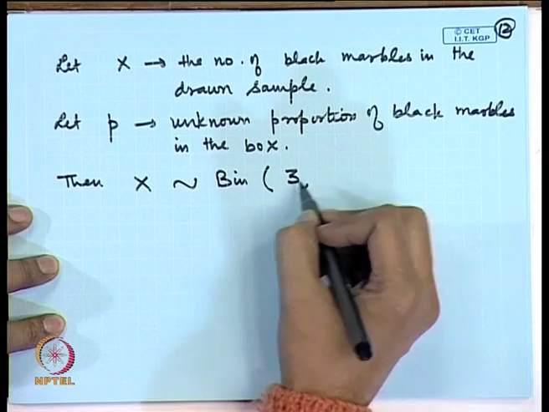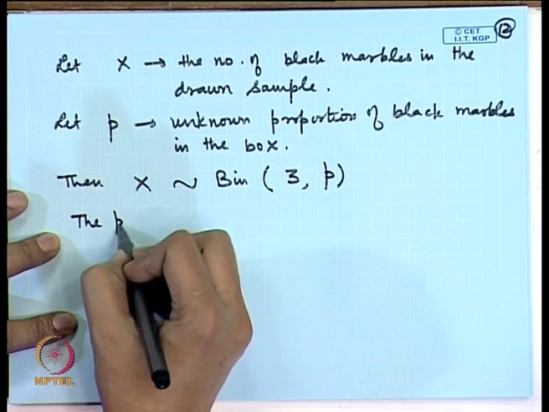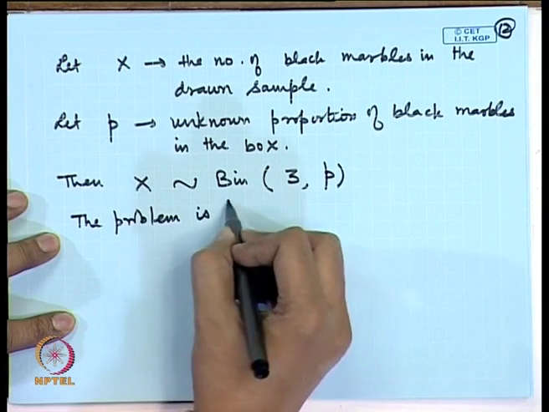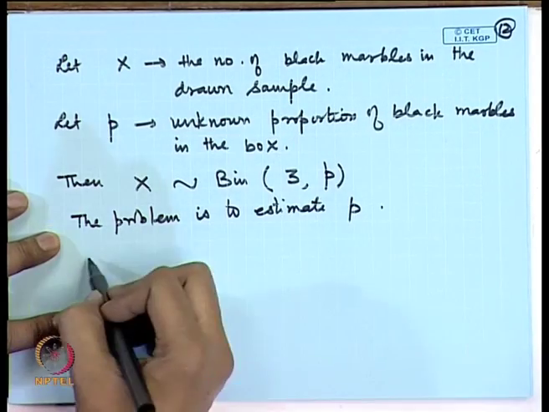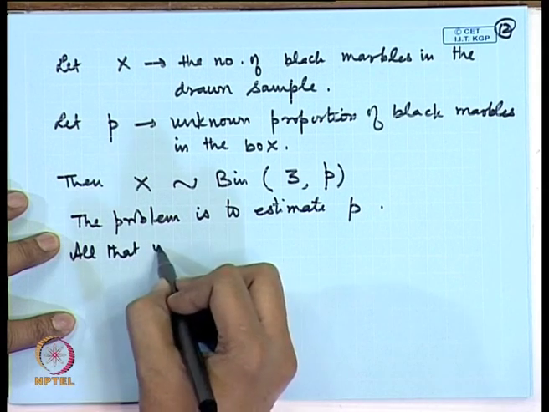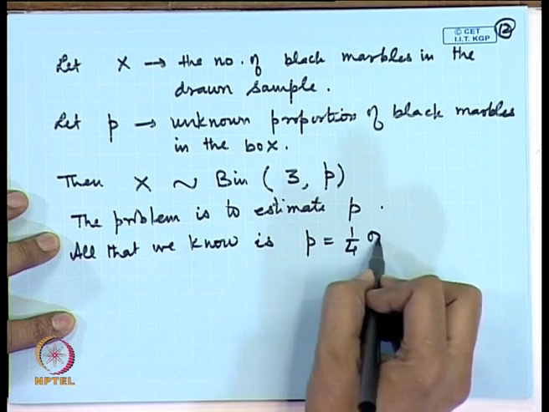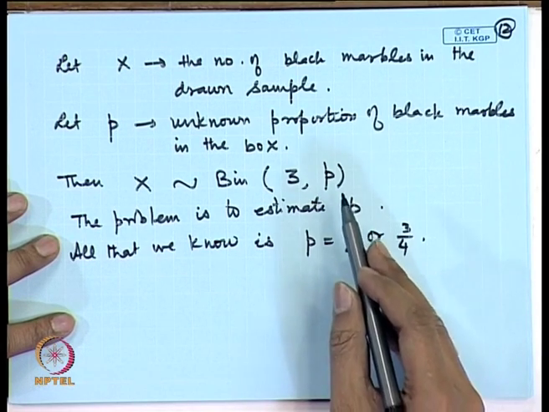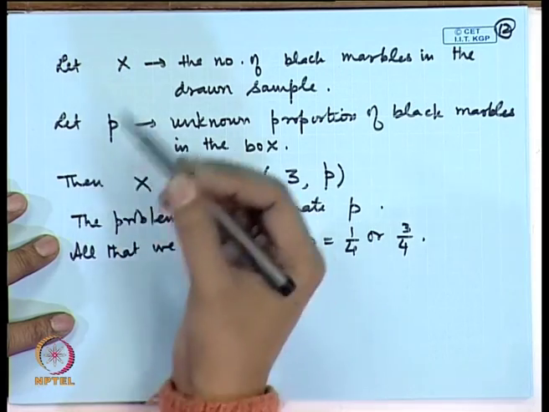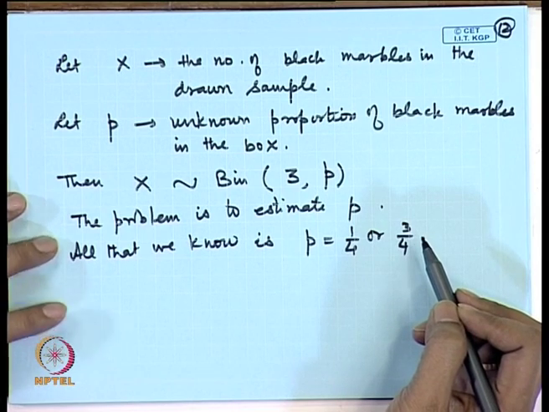So, this can be easily described by a binomial model. That means, I am saying x follows a binomial distribution with parameters 3 and p, and the problem is to estimate p. All that we know is that p is 1/4 or 3/4. So, partial information is available, but we do not know exactly. On the basis of my reported x, that means, on the basis of my sample, we should take a decision whether p should be 1/4 or 3/4.